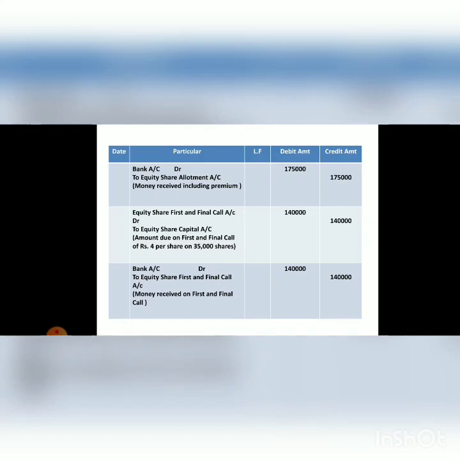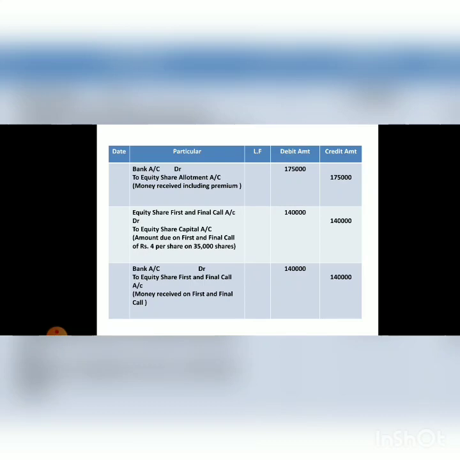Now come to the first and final call. So the entry is very easy. Equity share first and final call account debit to equity share capital account. The amount will be at the rate of rupees 4 per share on 35,000 shares, that is 1,40,000. Now for receiving the first and final call money, the entry will be bank account debit to equity share first and final call account. So this was the first question.